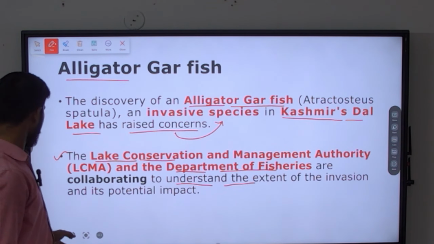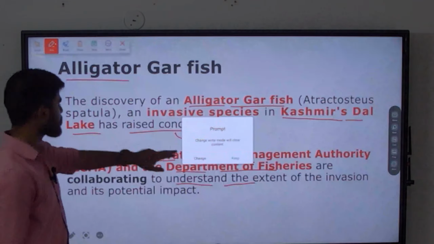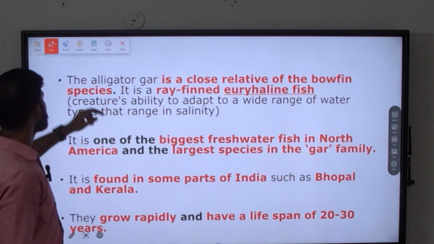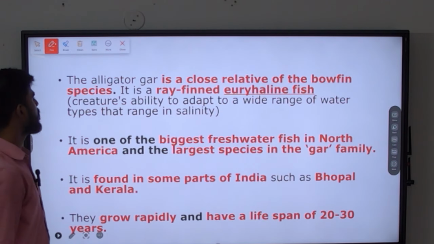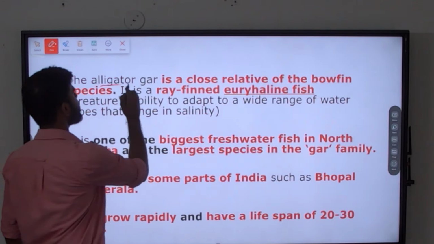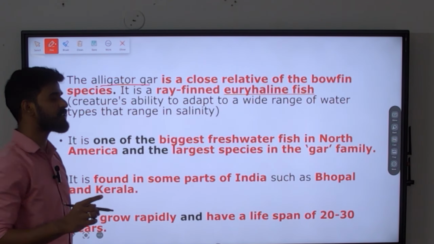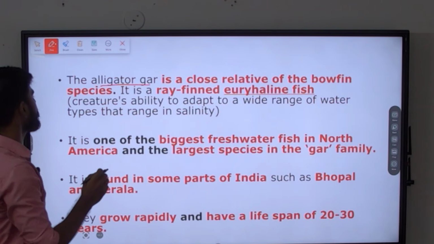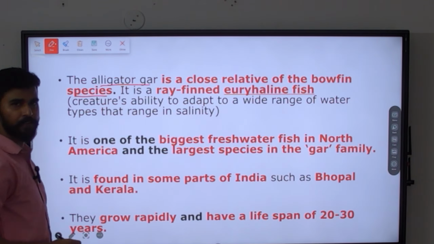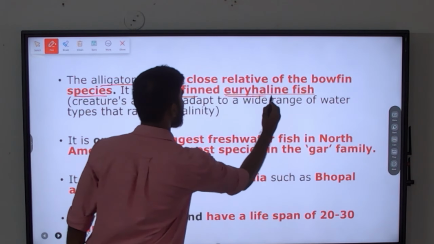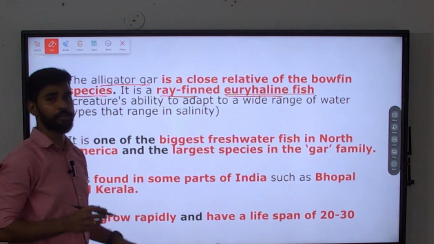Okay, now let us understand the background about the alligator gar. Alligator gar, okay, is the fish. It is a close relative of yet another fish species, that is the bowfin species, and it is a ray-finned euryhaline fish. This term is very important.